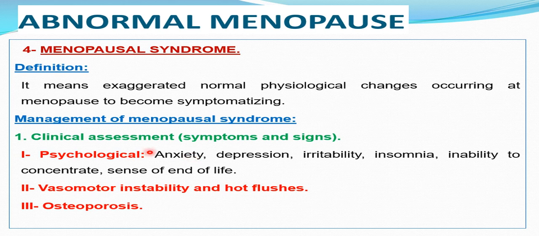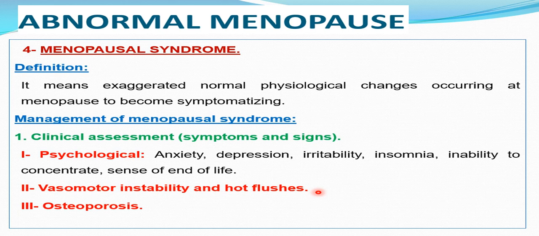The psychological changes occurring at normal menopause, like slight anxiety, irritability or depression, are now more and more evident: anxiety, depression, irritability, insomnia, inability to concentrate, and a sense of the end of life, at times with suicidal attempts. There is also vasomotor instability and hot flashes, a heating sensation in the back, the chest or the upper limb, occurring day and night for a few minutes up to a few hours.